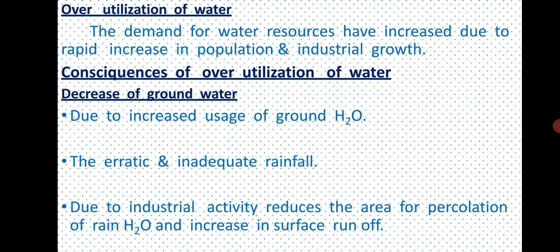Next, overutilization of water. The demand for water resources has increased due to rapid increase in population and industrial growth. Consequences of overutilization of water. First, decrease of groundwater. Due to increased usage of groundwater, the erratic and inadequate rainfall, and industrial activity reduces the area for percolation of rainwater and increases surface runoff.